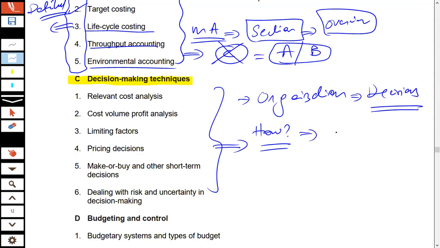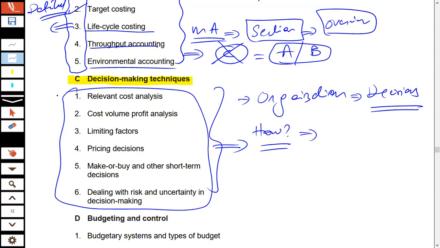So this specific decision making technique section actually tells you how decisions should be taken. It guides you on the concept of relevant cost, that is, the costs that need to be considered while taking a decision.